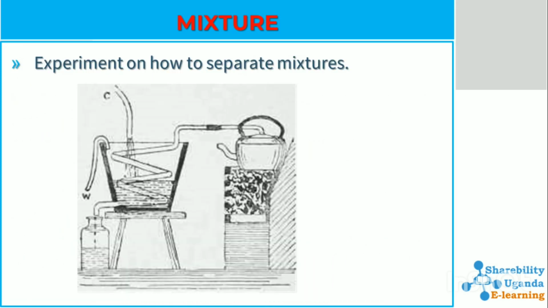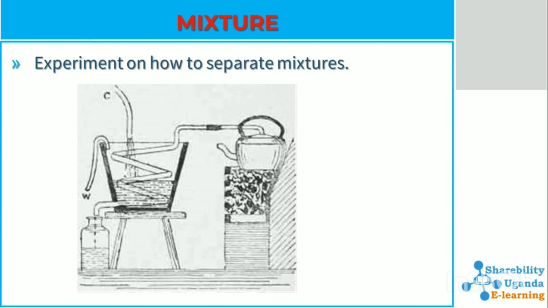This is an experiment showing how the distillation process is done. We can see a kettle being put on fire, and when water boils, it evaporates. After it has evaporated, that water vapor travels through that tube and goes down into this container, where you see cold water is coming from another tube.